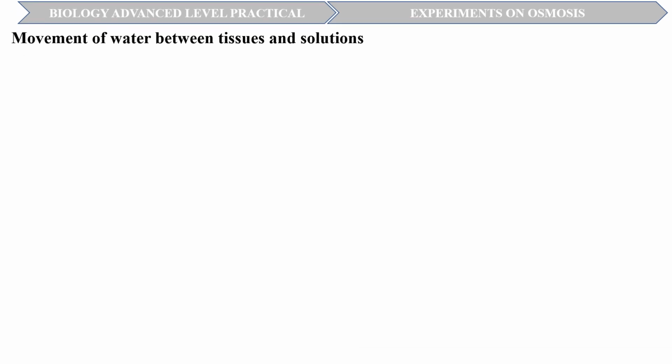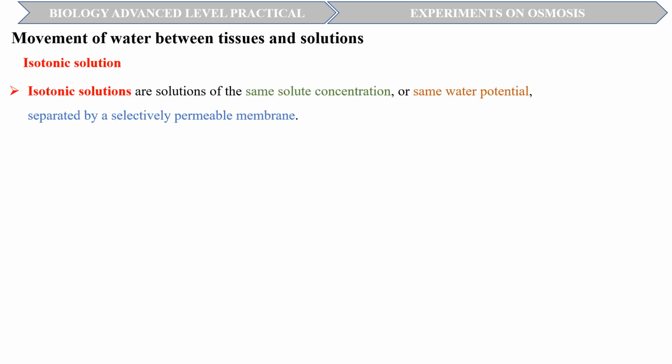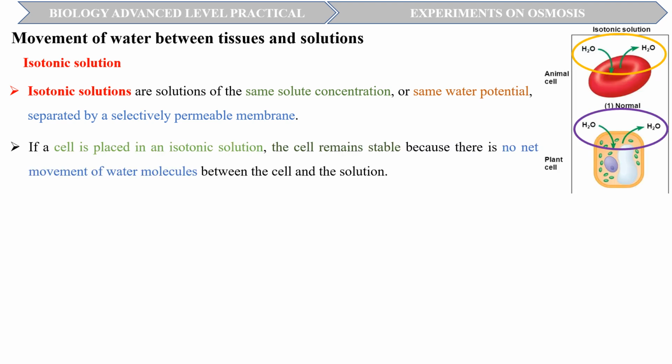In situations involving osmosis, a tissue can end up in 3 types of osmotic environments: isotonic solution, hypotonic solution, and hypertonic solution. Let us first look at the isotonic solution. Isotonic solutions are solutions of the same solute concentration or same water potential, separated by a selectively permeable membrane. If a cell is placed in an isotonic solution, that is, a solution whose concentration is the same as that of the cell, the cell remains stable because there is no net movement of water molecules between the cell and the solution. That is, the amount of water entering the cell equals the amount leaving.